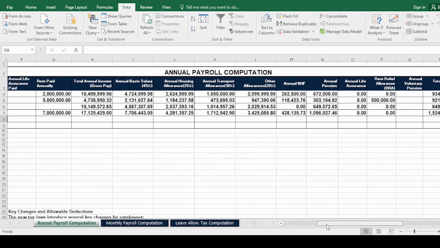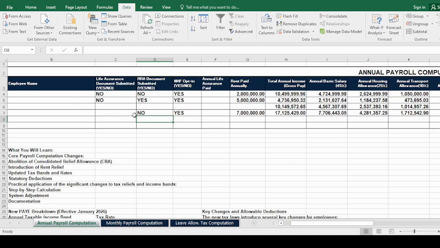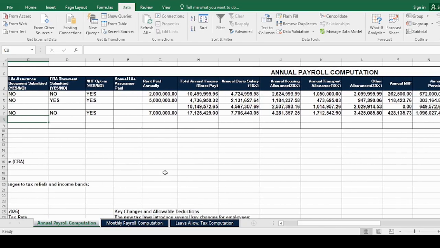So the formula is based on the responses here. So all you need to do is to indicate the response and then input the rent paid, and also input the total annual gross pay if that was what was agreed. Let's also indicate for this employee that he or she has submitted a life assurance document. See that the net pay will also change.